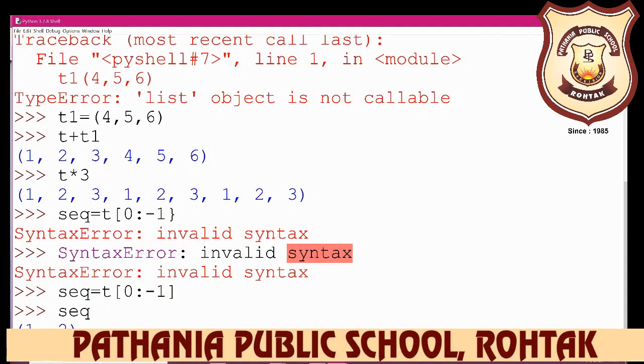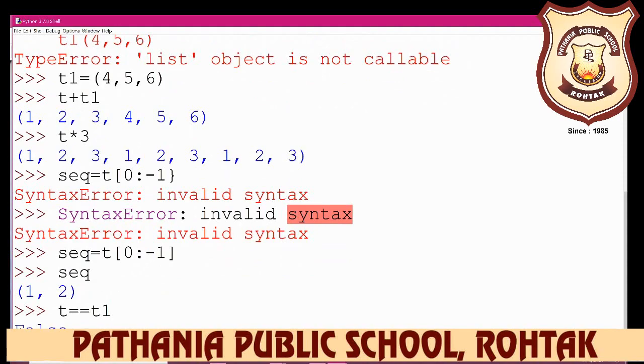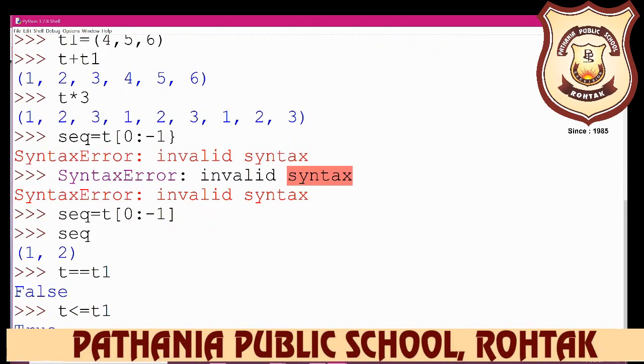Next is comparing tuples. If you want to compare tuples, for example, I want to compare t1 is equal to t2. So the answer is false. And if I write t less than or equal to t1, the answer is true, because in t we have written 1 comma 2 comma 3, but in t2 we have written 3 comma 4 comma 5.